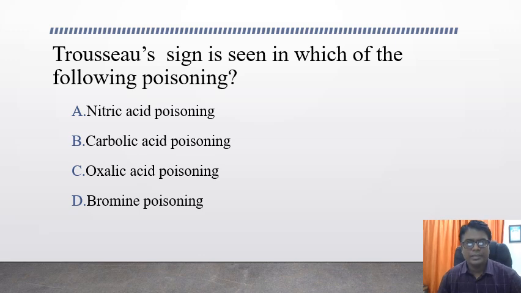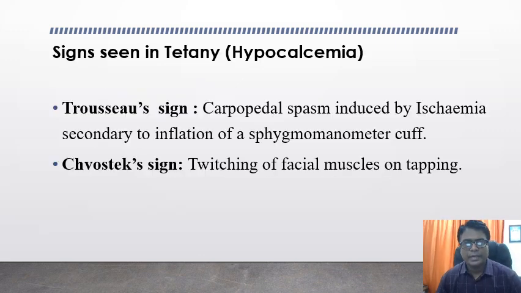Trousseau's sign is seen in which of the following poisonings? Options are nitric acid poisoning, carbolic acid poisoning, oxalic acid poisoning, and bromine poisoning. The answer is oxalic acid poisoning. You have to remember this, that it causes hypocalcemia. So there are two signs.